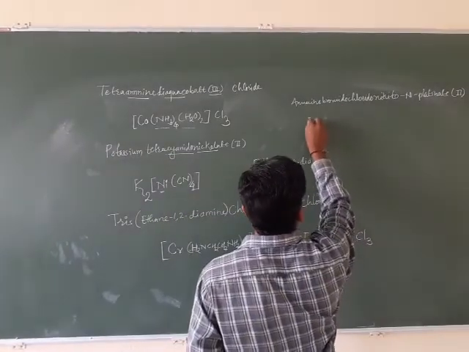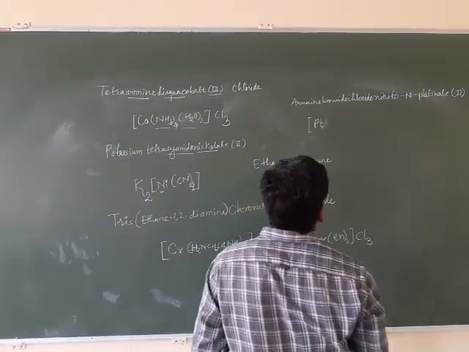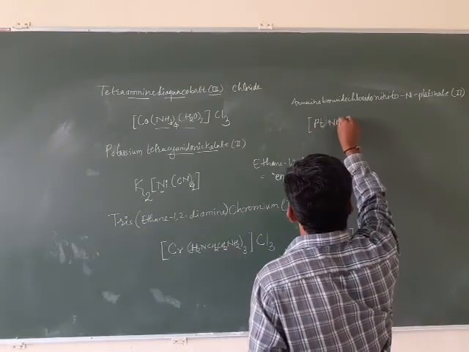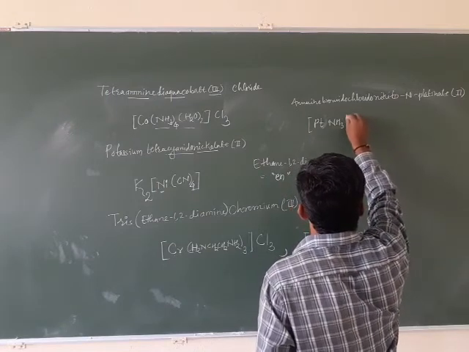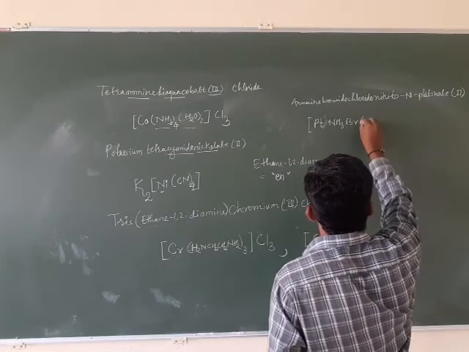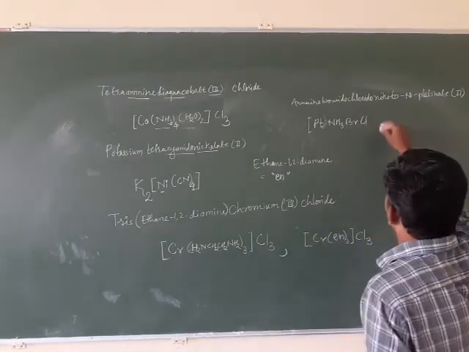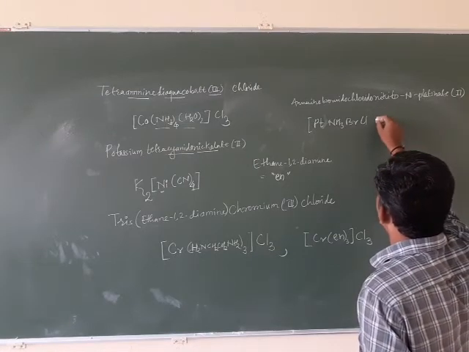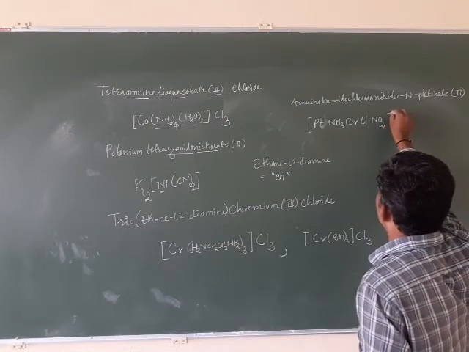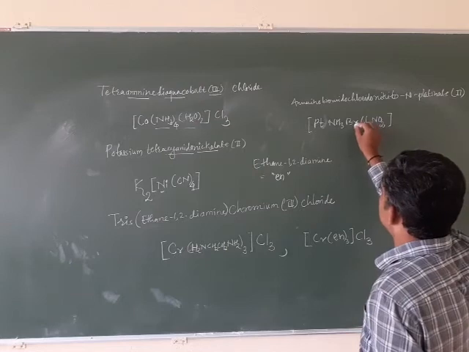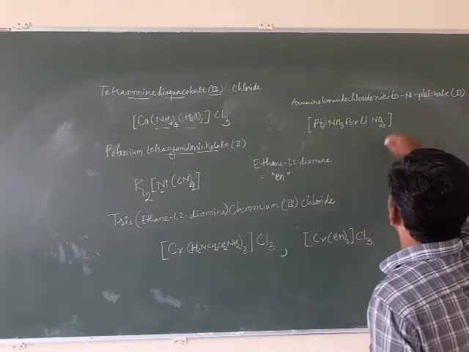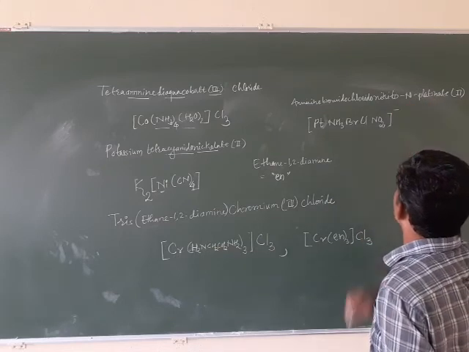So what is it? It is platinum. Then ammine, NH3 is there. Bromido, Br is there. Then chlorido, Cl is there. Then nitrito-N, so it is NO2 there. And the square bracket is completed. Now it consists of 1, 2, 3 negative charges.